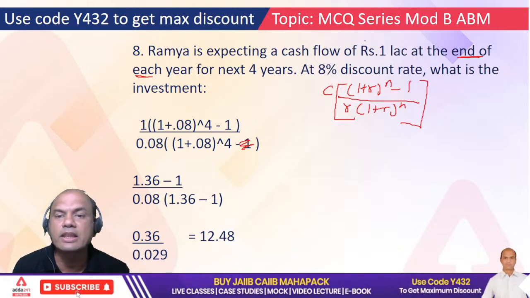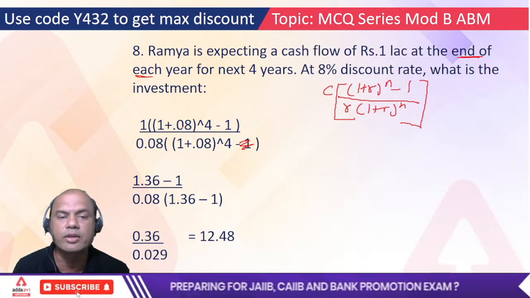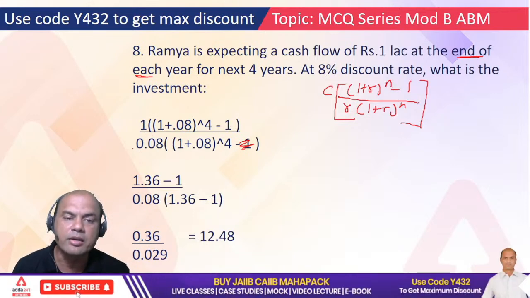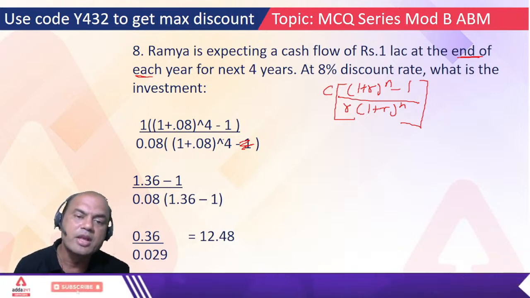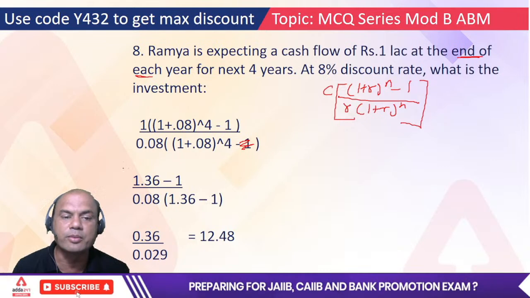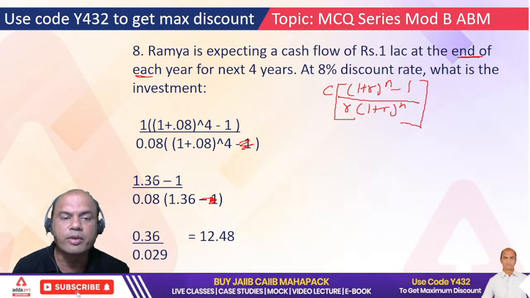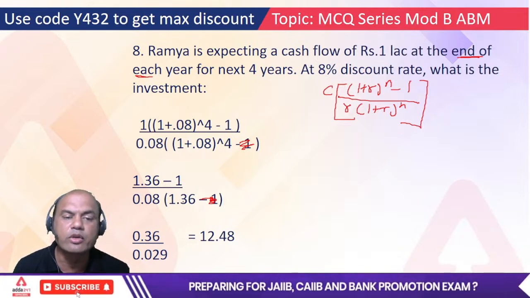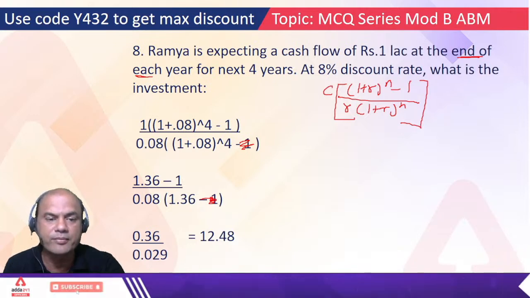We'll directly write 1 lakh over here. 1 into (1.08 raised to 4 minus 1) upon r 0.08 into 1.08 raised to n, right? So now do the calculations. This becomes 1.36. So 1.36 minus 1 the whole upon 0.08 into 1.36. So do the calculations. What will be the answer? Do it fast. I'll do it over here also. So it is what?